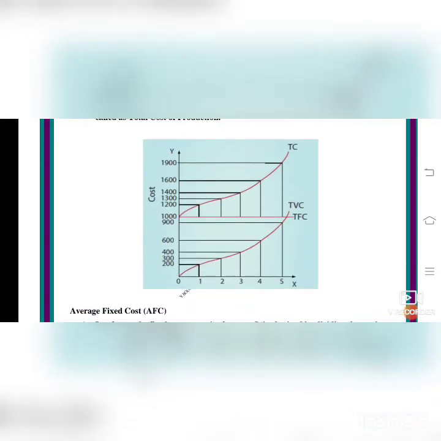So how are we drawing? First, 1 means 1200. You see the tabular column. 1 means 1200, 2 means 1300, 3 means 1400, 4 means 1600, and 5 is 1900. Isn't it? With that you are drawing the curve for the total cost. Total cost, all the costs together.